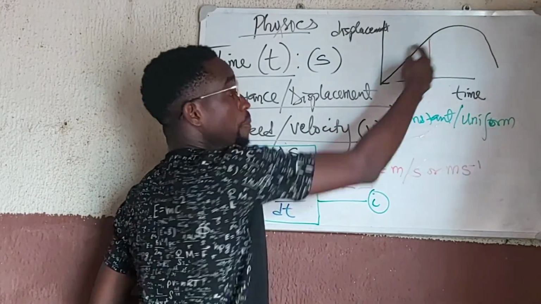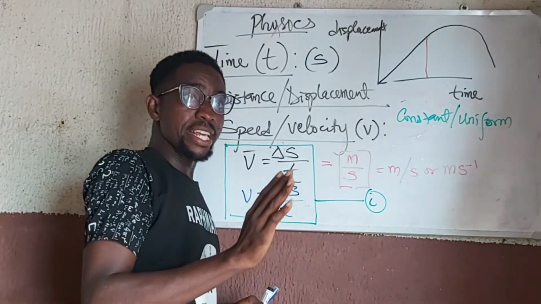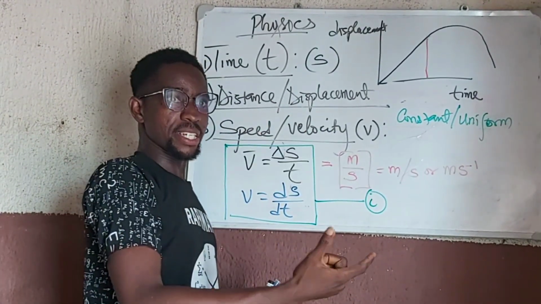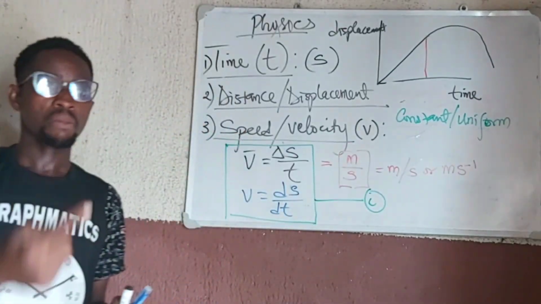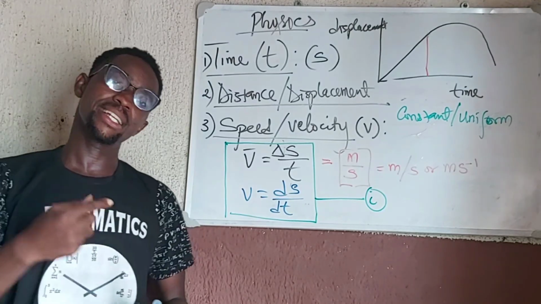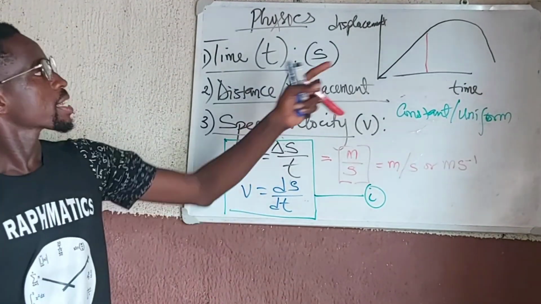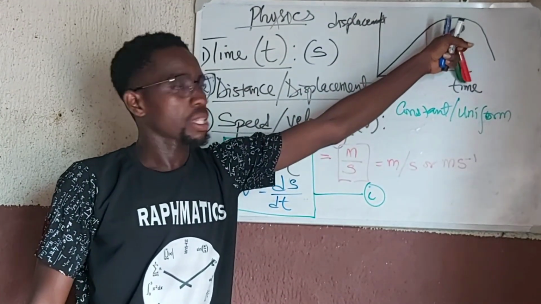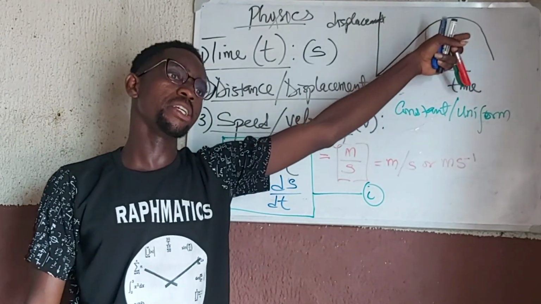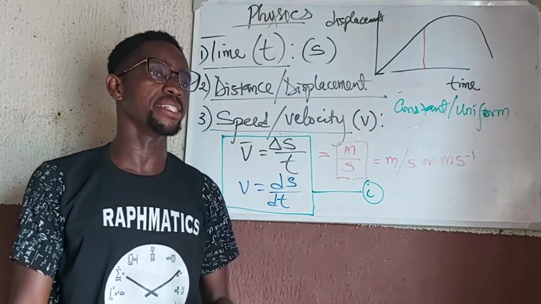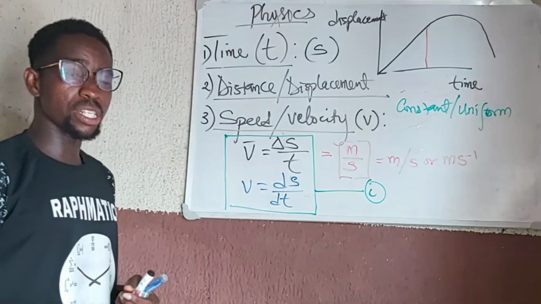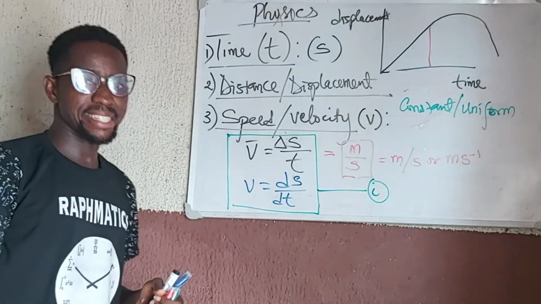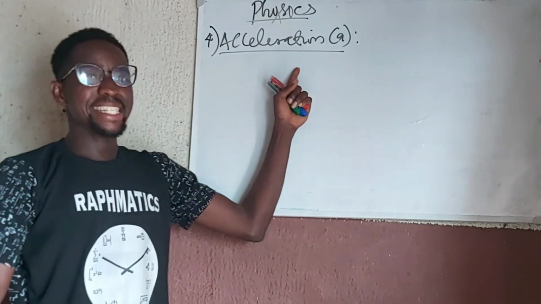In this region, the body is not accelerating. It's having a uniform velocity. But here, it is changing how it is changing, so the body is now accelerating. Within this region, the body is changing how the displacement is changing, and that will give rise to the next term we will meet, which is acceleration. Now, what is acceleration?